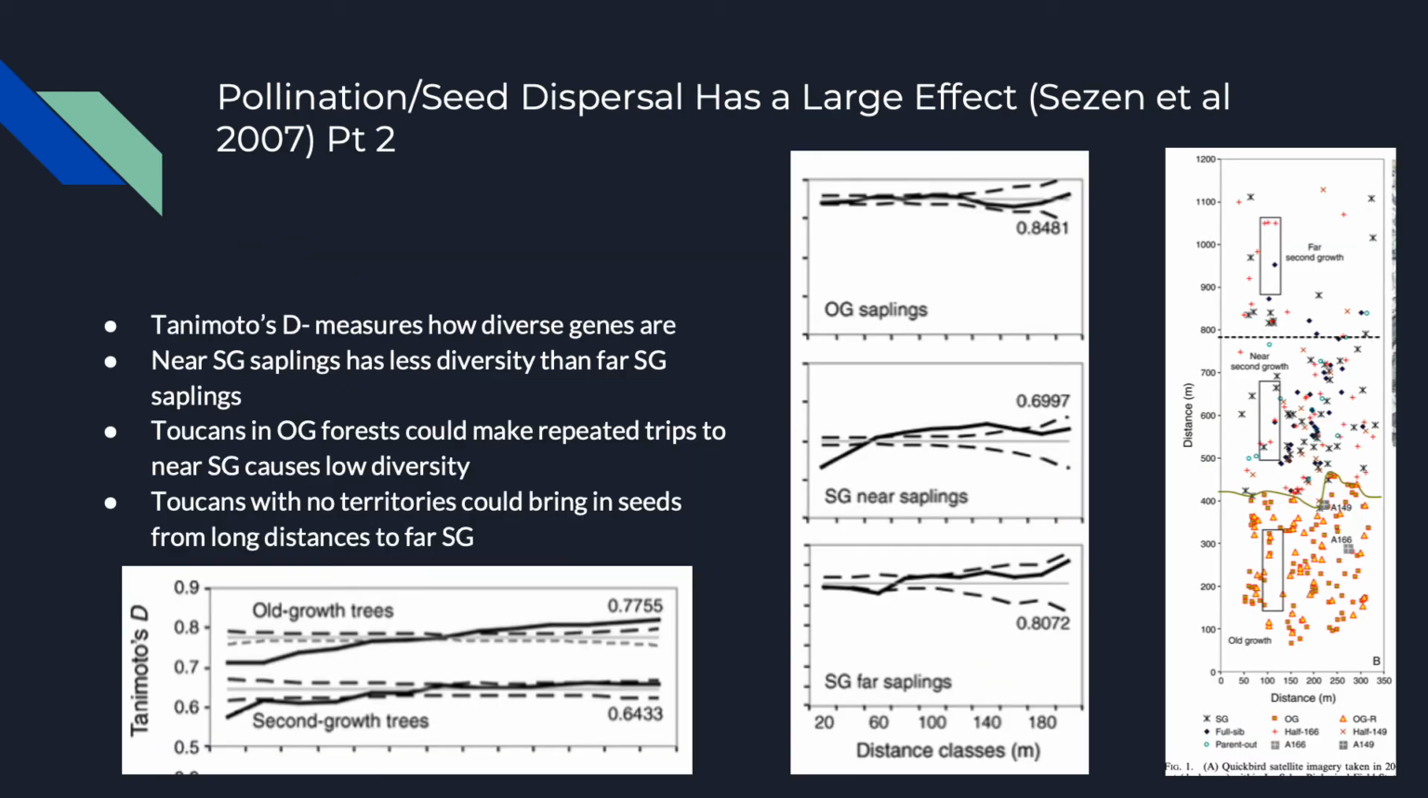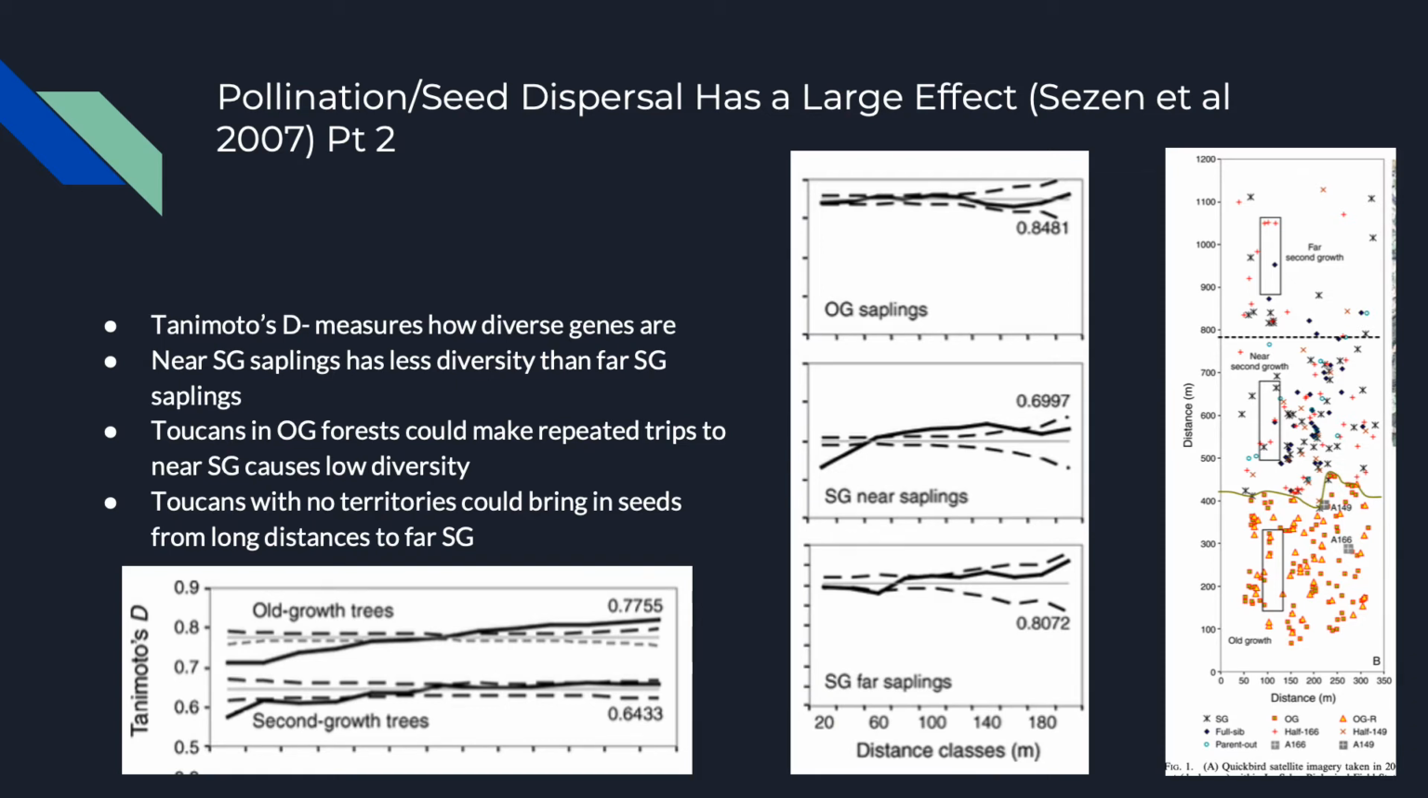In addition, we can look at more charts from the study. In the bottom left we can see a graph where the x-axis is how far into each section the trees are, and the y-axis is Tajima's D, which measures the diversity of a set of genes. You can see that second growth trees are significantly less diverse than old growth trees.